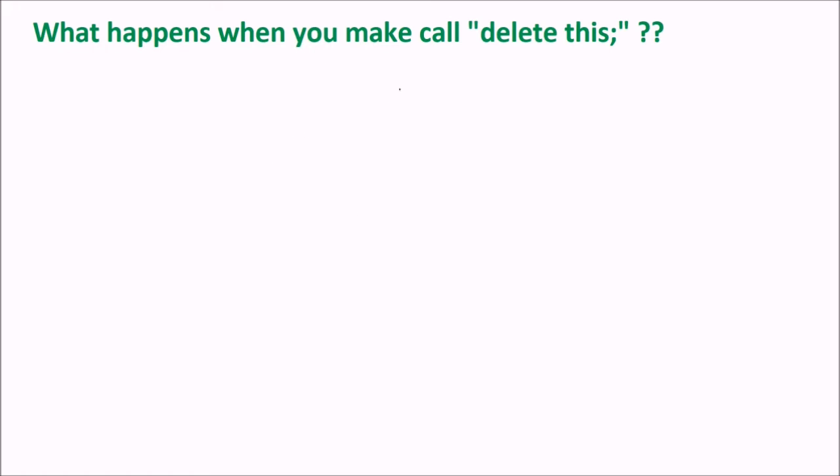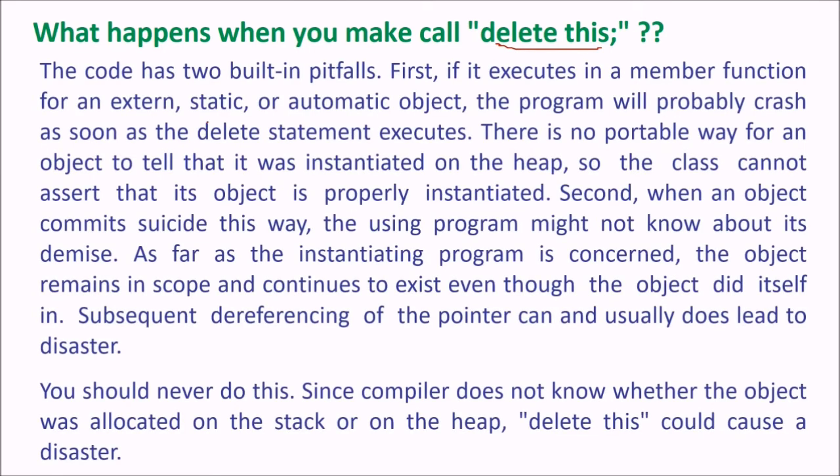Next is what happens when you call delete this. The code has two built-in pitfalls. First of all, why would you use this? If it executes in a member function for an external, static, or automatic object, the program will probably crash as soon as the delete statement executes. There is no portable way for an object to tell that it was instantiated on the heap, so the class cannot assert that an object is properly instantiated.